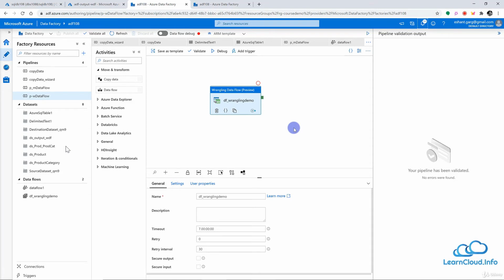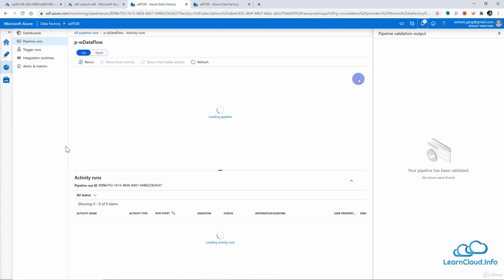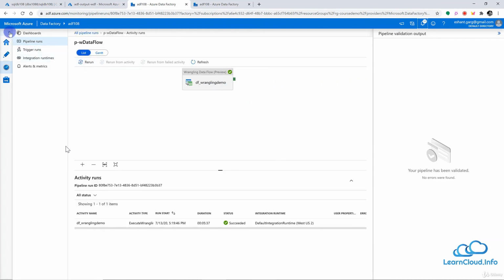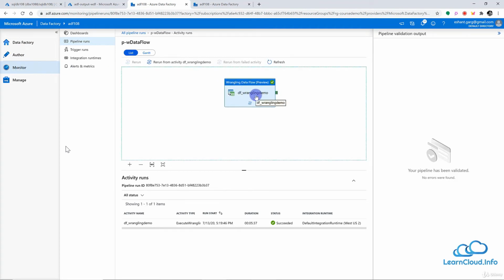All right, it seems like my pipeline has completed successfully. So if I go to the notification tab, you can see here, if your pipeline is running more than 5 minutes, you can click here on view run, and it will take you into the monitor section here. So if you expand this, you can see that right now we are inside the monitor section, and you can see that your pipeline has completed successfully.